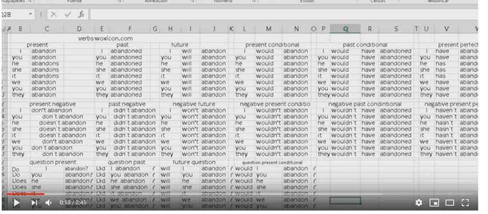Conditional, it says here, I would abandon, you would abandon, he would abandon, she would abandon, it would abandon, we would abandon, you would abandon, they would abandon.